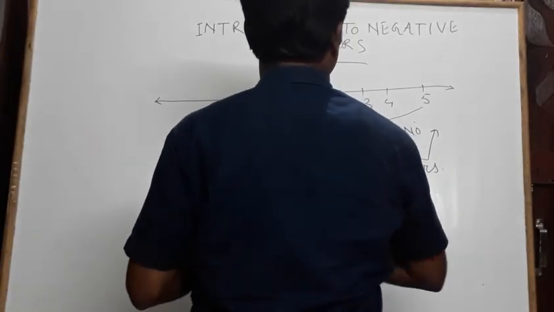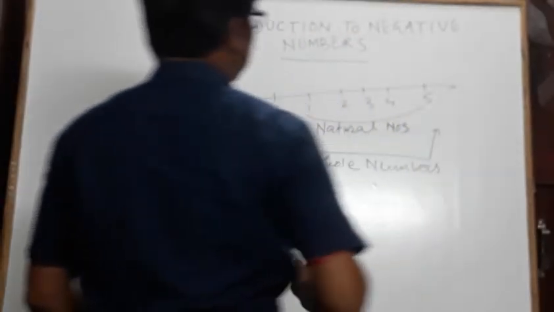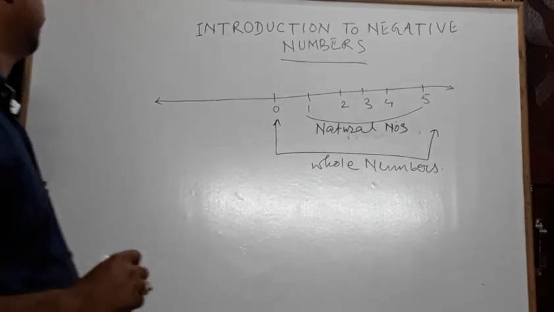So we have written it in short: natural numbers, and these are whole numbers.